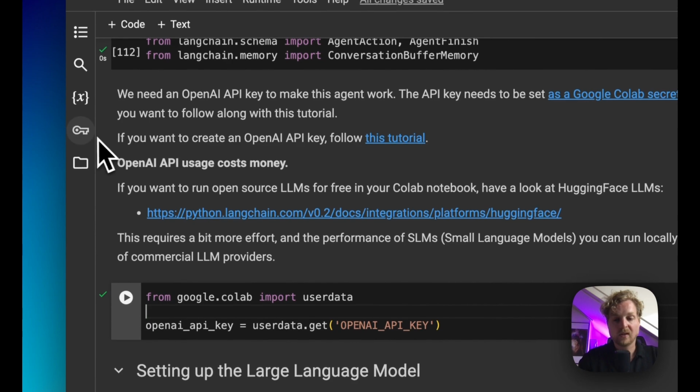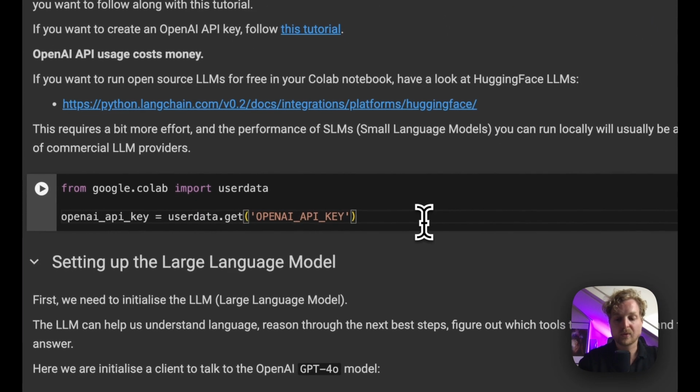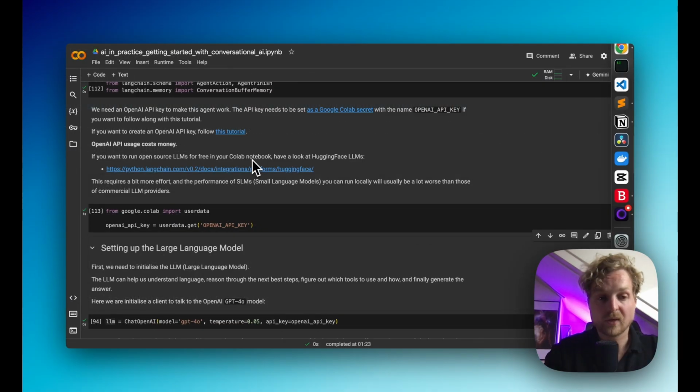We've set this up already in our secrets here, and then we import it in our notebook. For more information on how to exactly generate an OpenAI API key, you can follow this tutorial here. But remember that if you want to run this notebook and follow along, the usage of OpenAI APIs does cost some money. It's not a lot. It's going to be a couple of cents, even less. But still, you need to be aware of this.